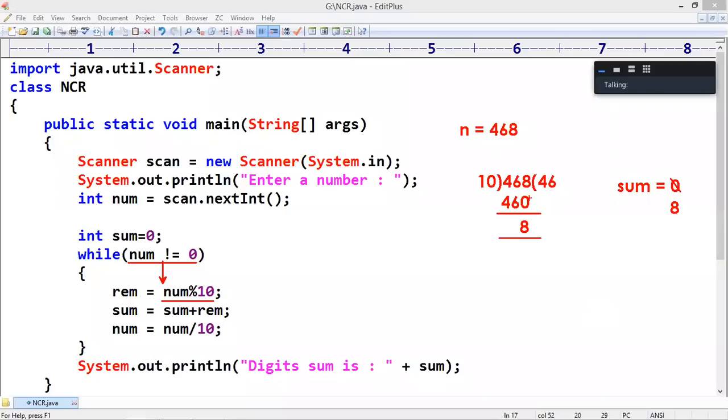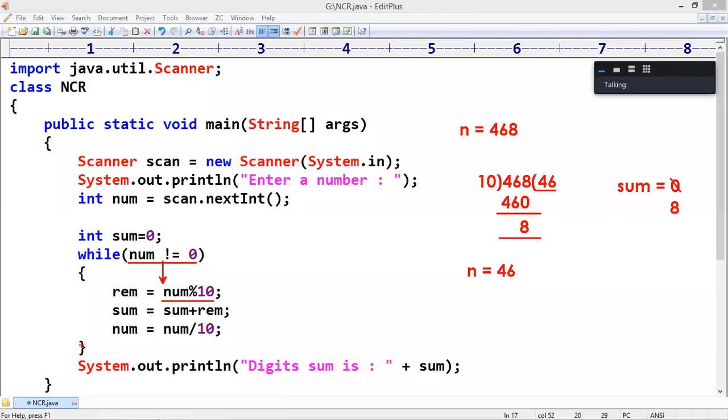Once it is done, next we need to work with 46 only. Sir, how can we get 46? That is n equals n divided by 10. Divided by 10 gives the quotient. Mod 10 gives the remainder. Understand the difference. So whenever we do the division, 46 will come. So next n value is 46.